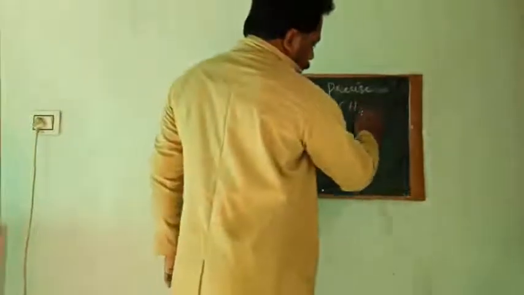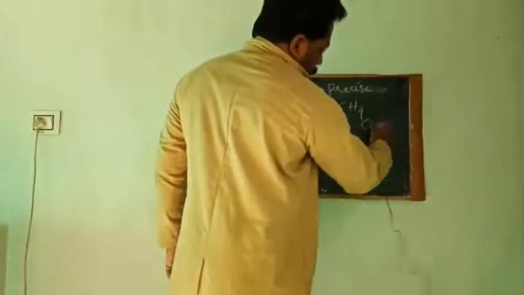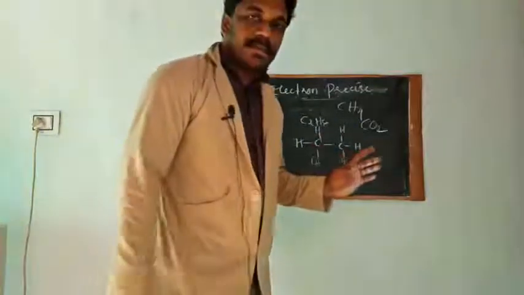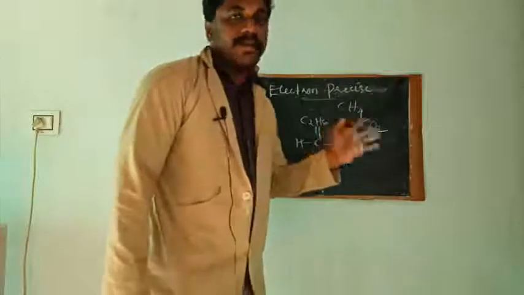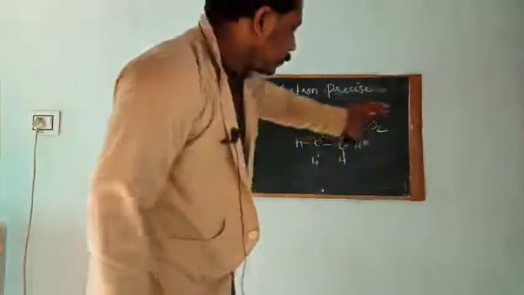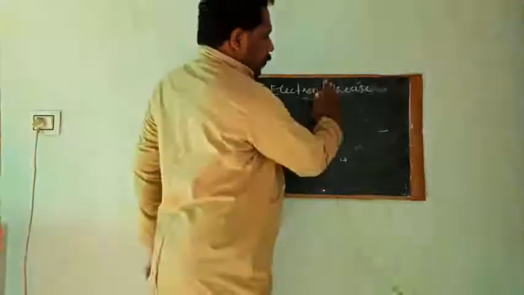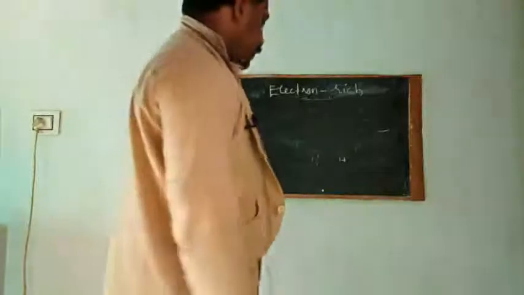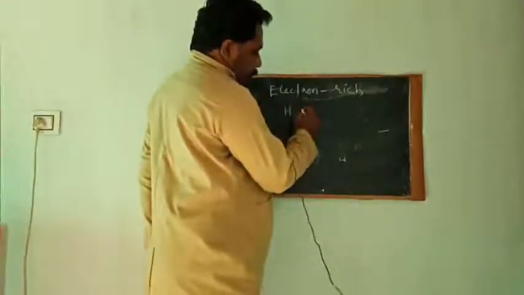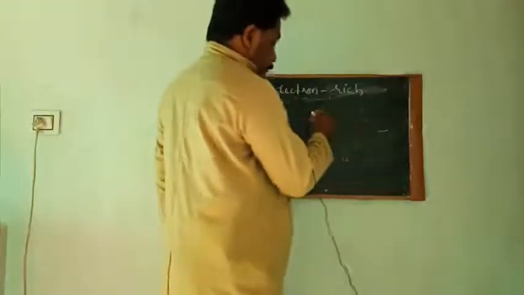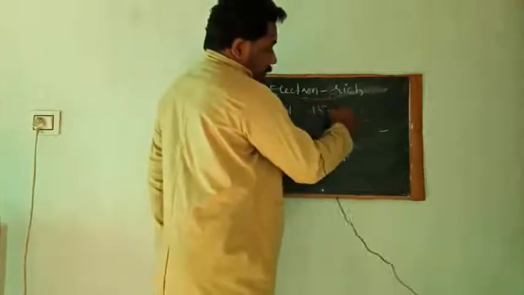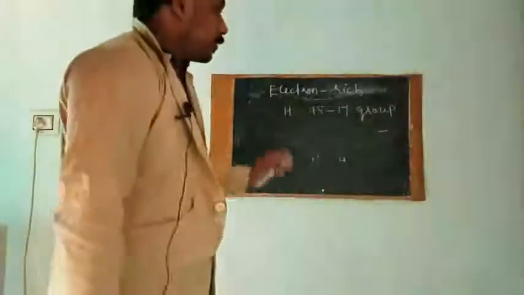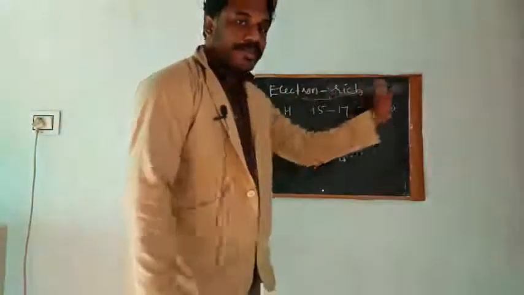CH4, CO2, all these are called electron precise hydrides. Next one is electron rich hydride. When hydrogen combines with which elements? 15th to 17th group elements. When hydrogen combines with 15th to 17th group elements, it will form an electron rich hydride.